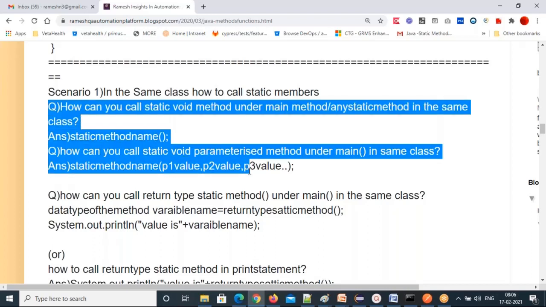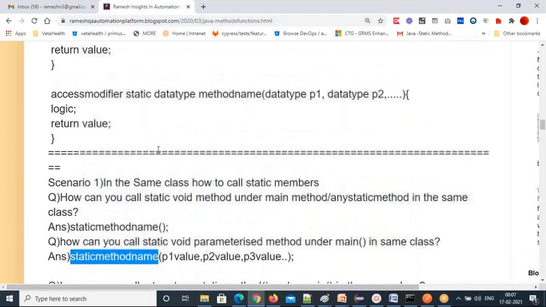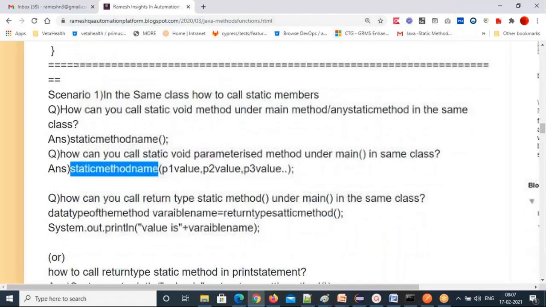See, I have shown you how to call 2 void methods. Anybody having a question here? Static method calling process is different. Non-static method calling process is different. Static methods you can call directly in the same class. That's why I'm telling you methods are of two types, please catch that: static methods and non-static methods. Static method calling process is different, and non-static method calling process is different.